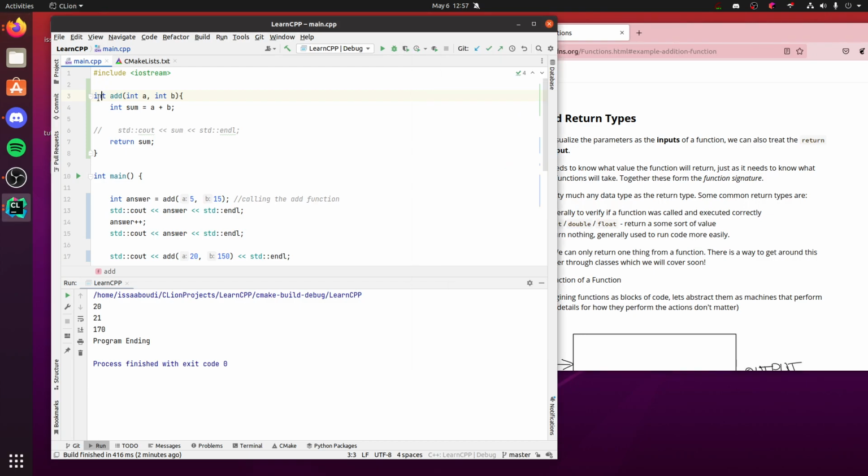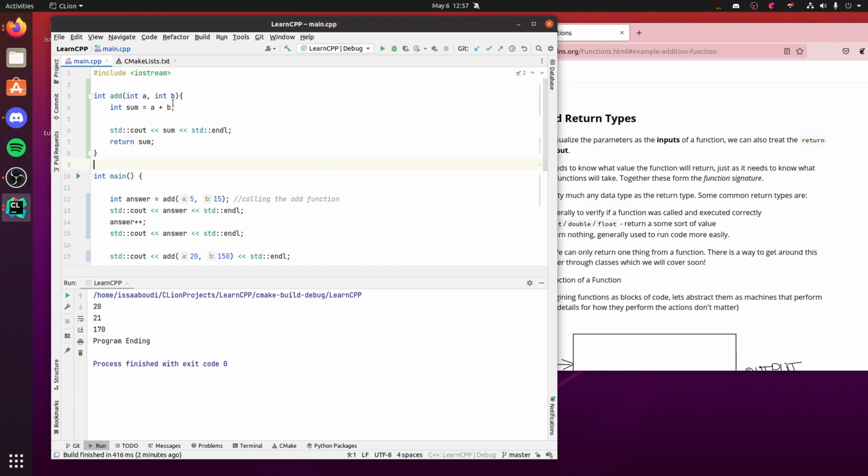And booleans are actually super interesting because let's say you don't need to return this value. Maybe all you want to do is print it, but you want to say that it ran correctly. You want to change this to boolean, and you want to say return true. Function executed correctly. And that's something I'll do pretty often, especially with functions that don't need to do anything but just run code. Like, I'll be like, hey, yeah, it worked fine. That way you can kind of do a check for it. But in this case, we will want it to return an int. So we're going to leave it like this.